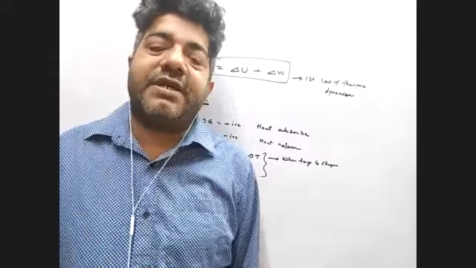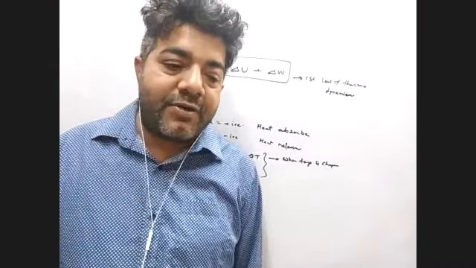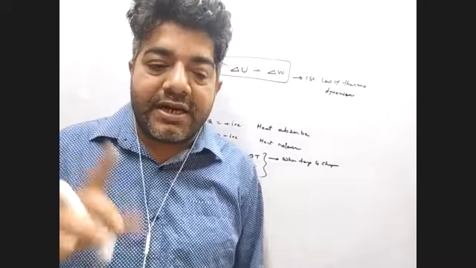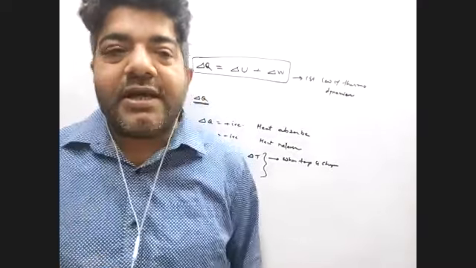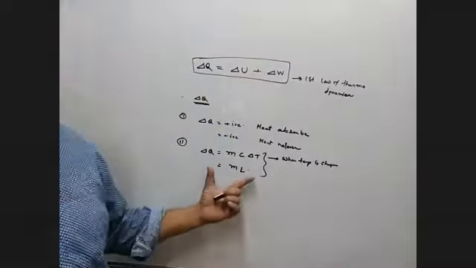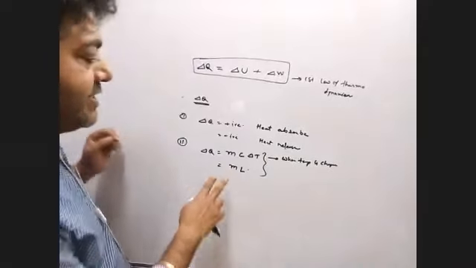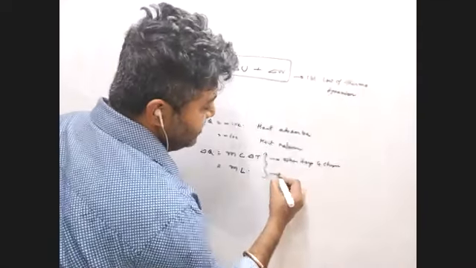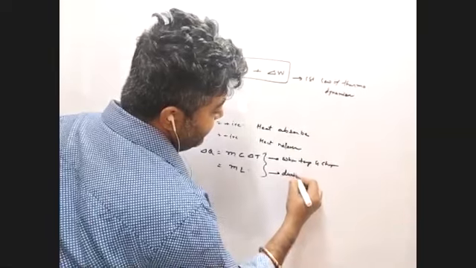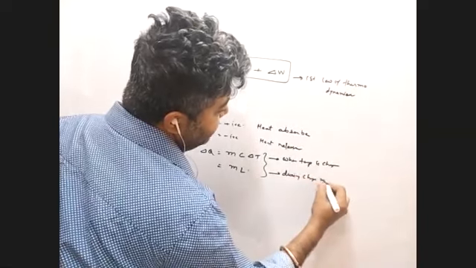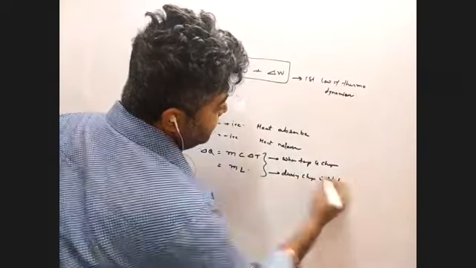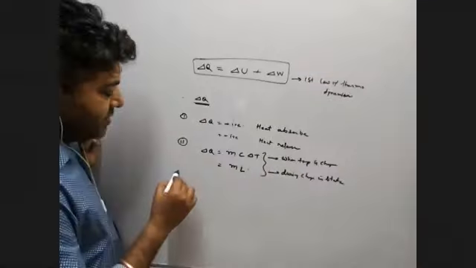Similarly, to convert 1 gram of ice into 1 gram of water, you give 80 calorie of heat per gram. So this is during the change in state.